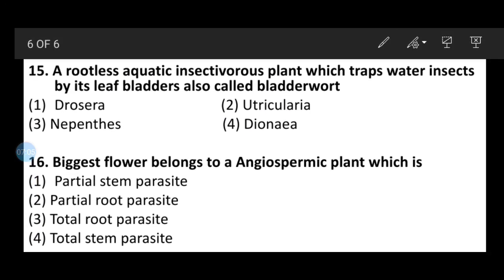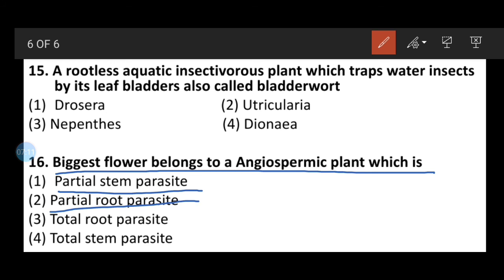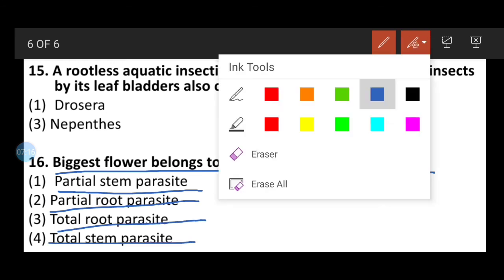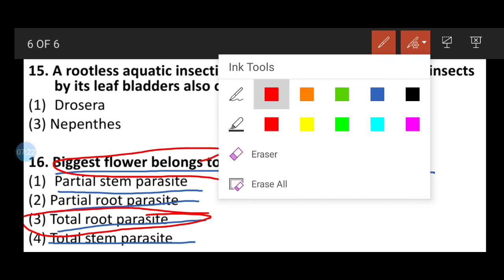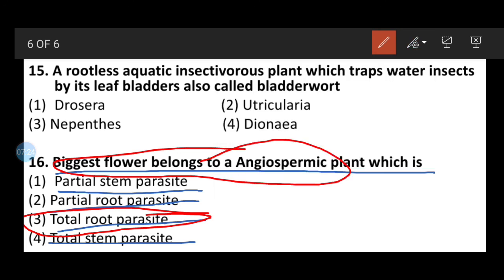Question number 16, the last: the biggest flower belonging to an angiospermic plant, which is a partial stem parasite, partial root parasite, total root parasite, or total stem parasite. So here the correct answer will be total root parasite, which is the biggest flower belonging to the angiospermic plant.